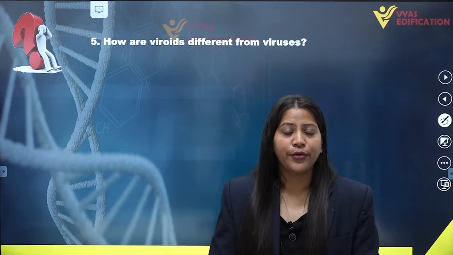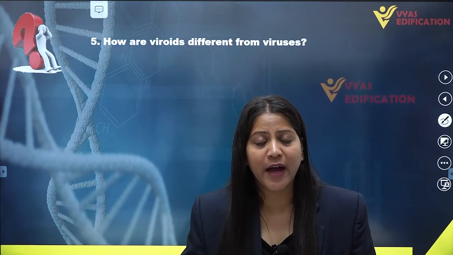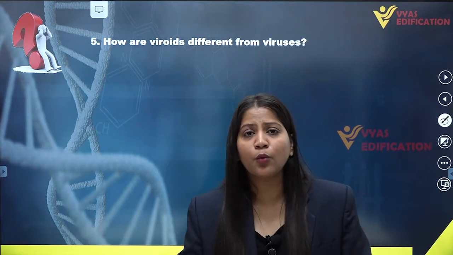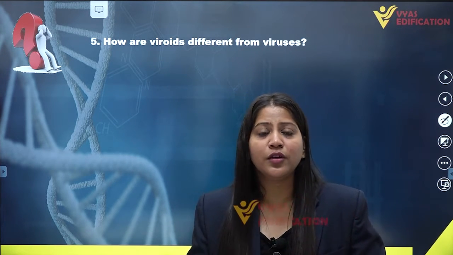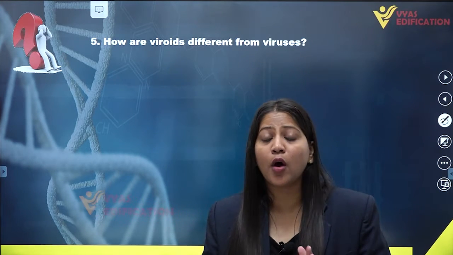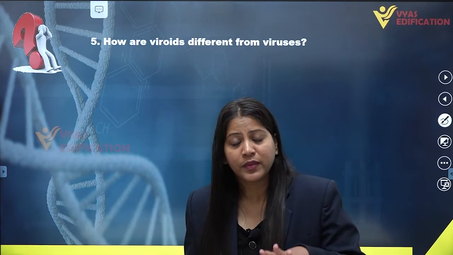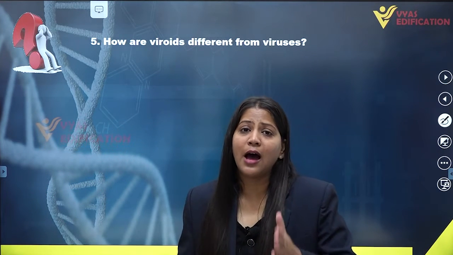If we talk about viruses, what are viruses? Viruses are also infectious agents with only nucleic acid molecules surrounded by a coat of protein. They are not cells and they are not considered as living, because they have a dual life.